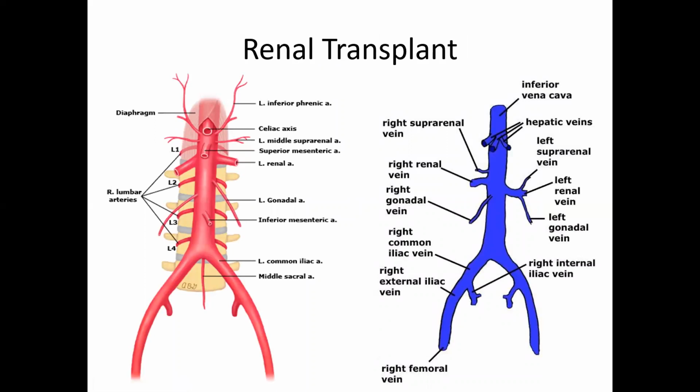When it comes to a renal transplant, we said that the right renal vein is extremely short. So only a skillful surgeon can use the right kidney. Otherwise, the left kidney is safer. Obviously, when you are doing a live renal transplant, that is, the donor is alive and is giving a kidney to his relative, in such a case, you should always take the lesser functioning kidney for the recipient. The donor always retains his better functioning kidney.